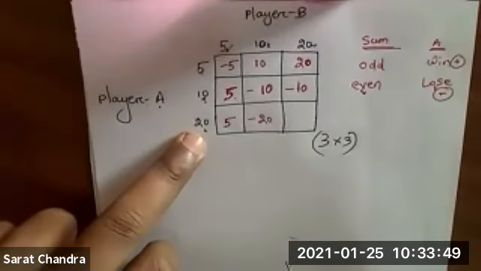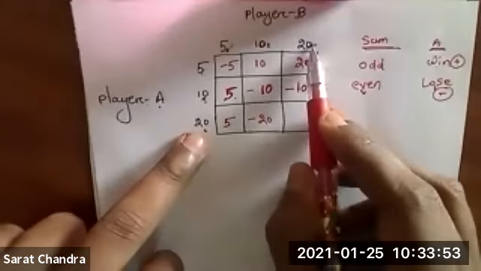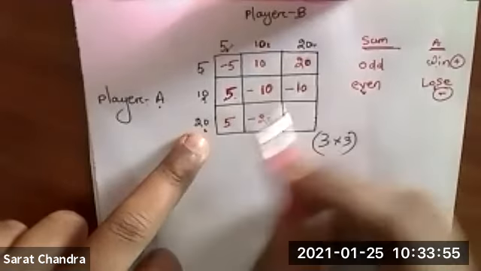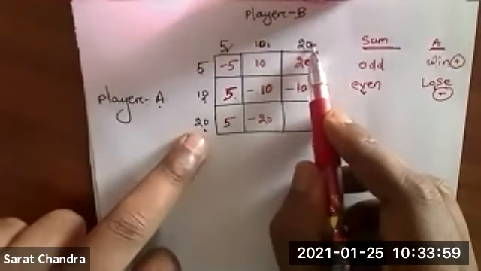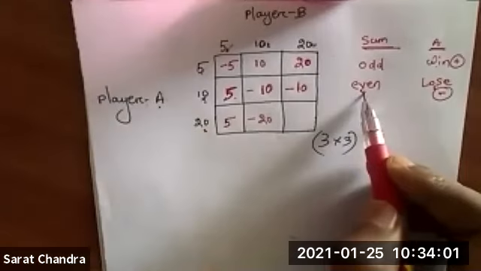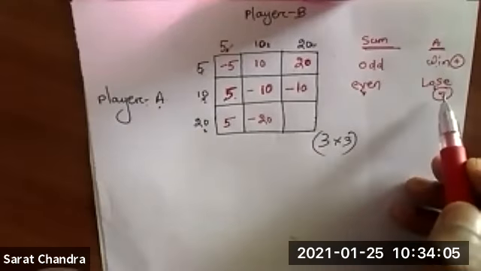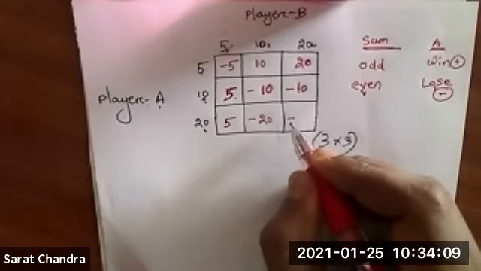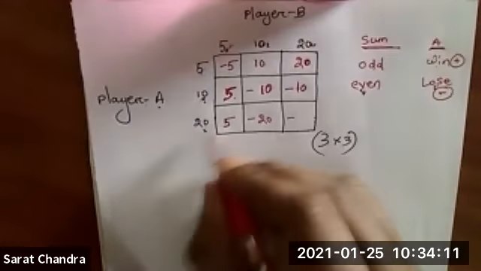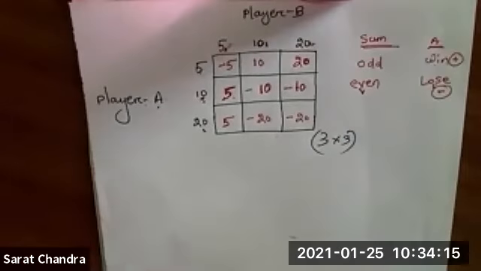And in the last box, the row value is 20 and the column value is 20. So 20 plus 20 is 40. 40 is an even number. Even number means again A will lose, so a negative sign will be there. How much will A lose? A will lose its own quantity, that is 20 rupees. In this manner you have to fill the matrix.